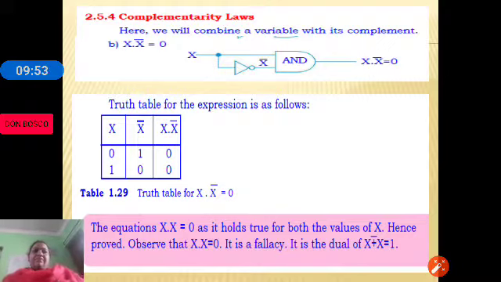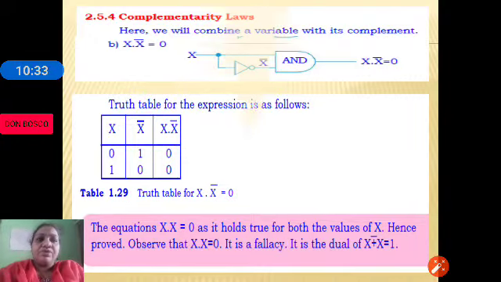So, here we combine a variable with its complement so that we get 0. When we AND a variable with its complement, the output is 0. x can be 0 or 1, x is a logic variable, and the complement will be 1 if x is 0 and 0 if x is 1. When we AND the two, we will get 0 in both cases. As the result column of the truth table is 0, we also call it a fallacy, and the complementary law has been proved.